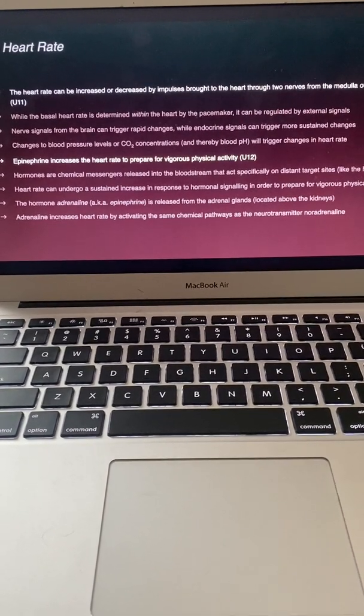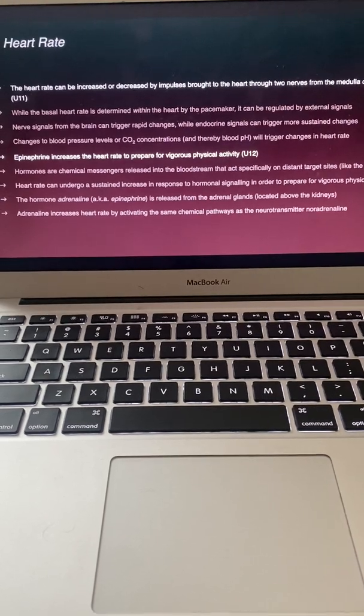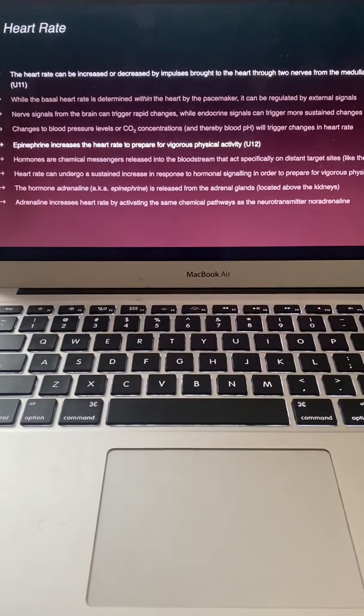Epinephrine increases the heart rate to prepare for vigorous physical activity, our understanding 12. Excuse me if I said that wrong.